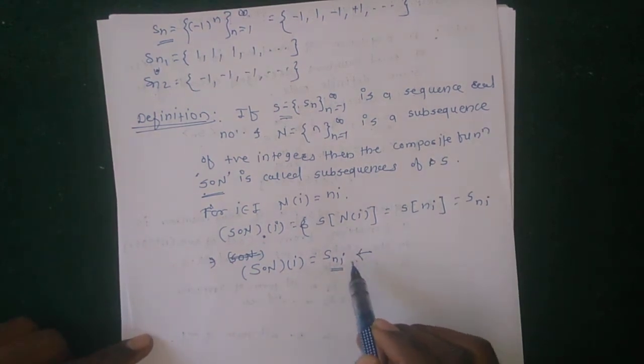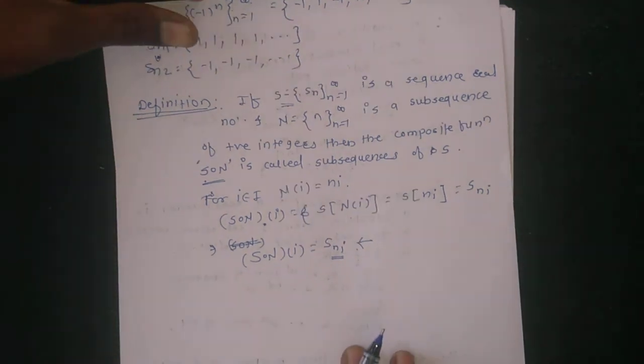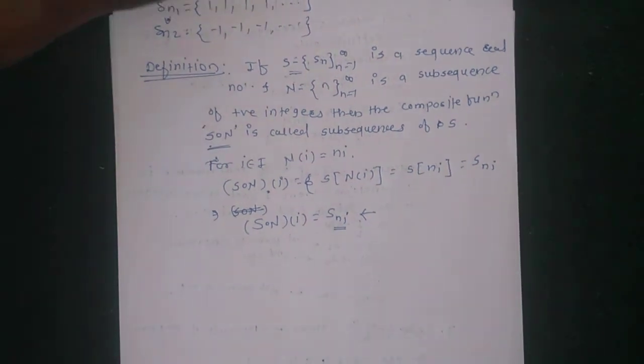This is called the ith element of the subsequence of Sn. This is the definition of a composite function.